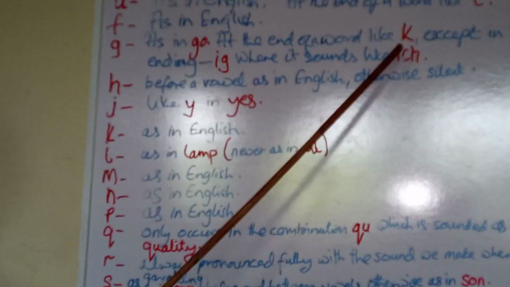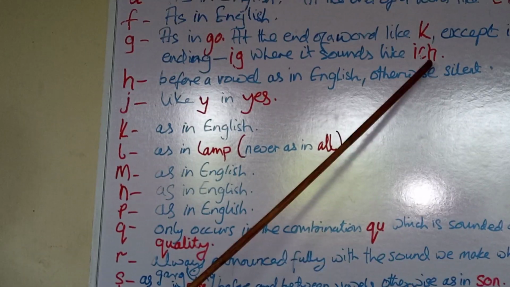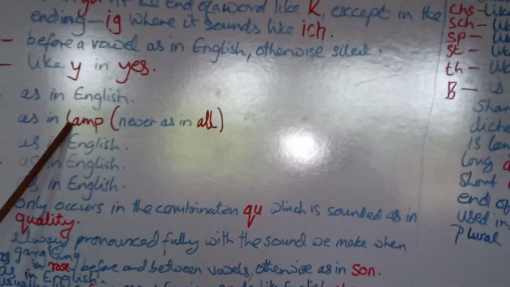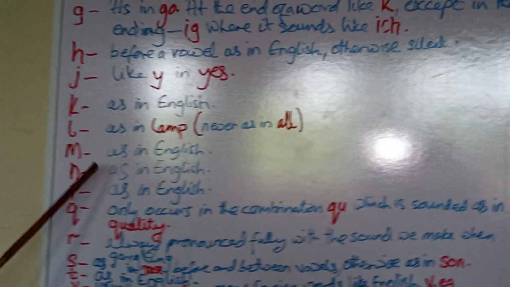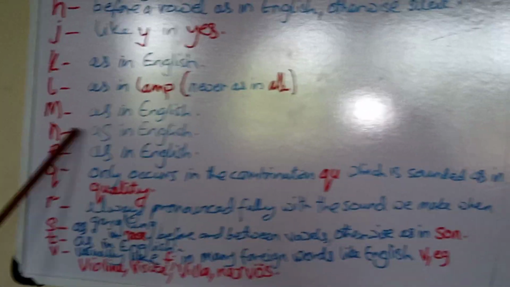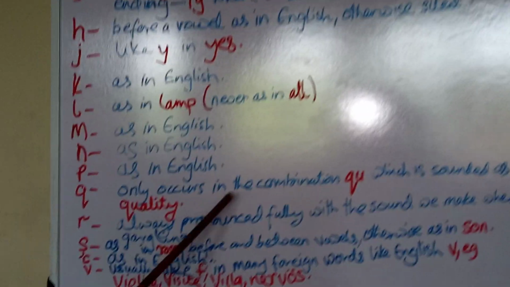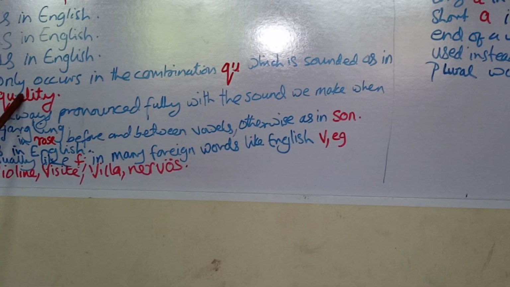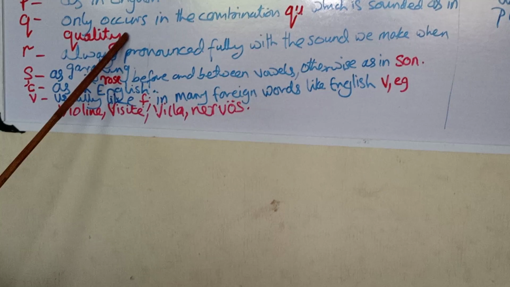Ich habe Hunger. I'm hungry. Ich. J, like Y in yes. K, as in English. L, as in lamb, never as in all. M, as in English. N, as in English. P, as in English. Q only occurs in the combination QU, which is sounded as in quality. Quality. That's when it has this combination, you pronounce it as quality.